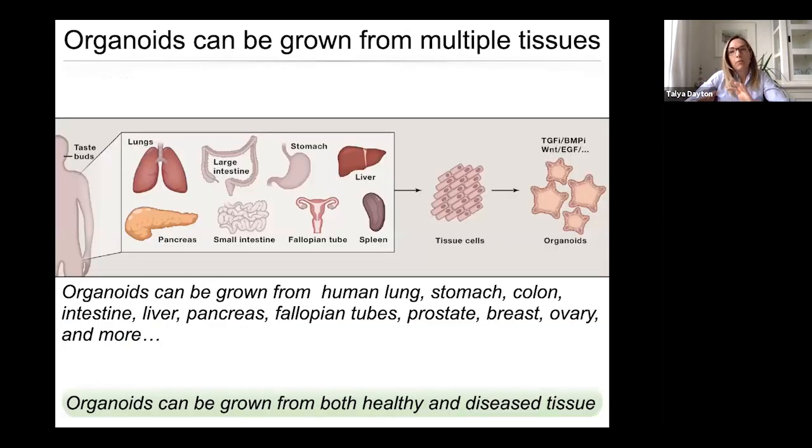Importantly, what this means is that we can modify this media and really adapt it to specific cell types, and these modifications and adaptations have allowed us to now expand this technology and given us the ability to grow organoids from a large array of different kinds of adult tissues, including human lungs, stomach, colon, liver, pancreas, and many other tissues. And in general, if we can grow the normal tissue, we can also grow diseased tissue. And in these cases, often what we find is that the diseased tissue organoids can serve as surrogates for the patients from which they were derived.